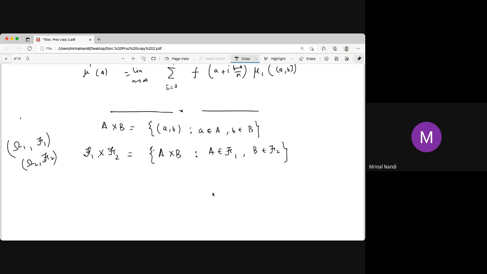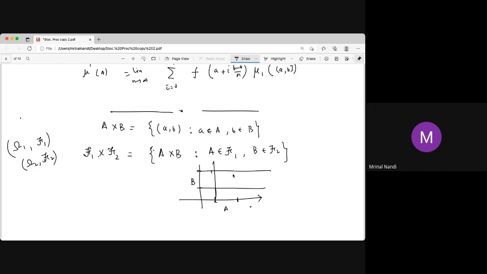So what is the idea? Say, if we have a Borel sigma algebra, any interval is a Borel set on R, and here too any interval is a Borel set. Now in the product, say this is A, this is B, two elements of sigma 1 and sigma 2. Here sigma 1 and sigma 2 are both Borel sigma algebras. What is the Cartesian product of these two sets?